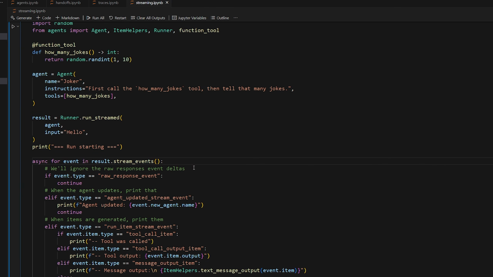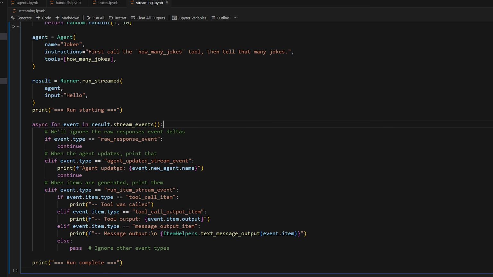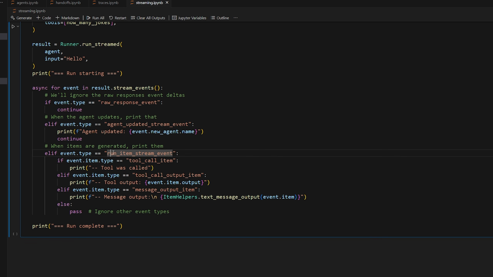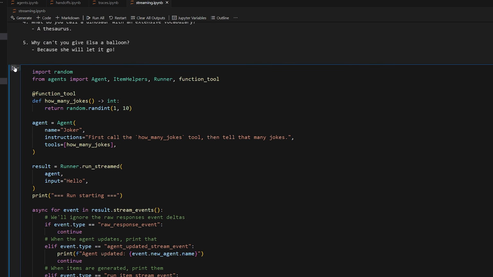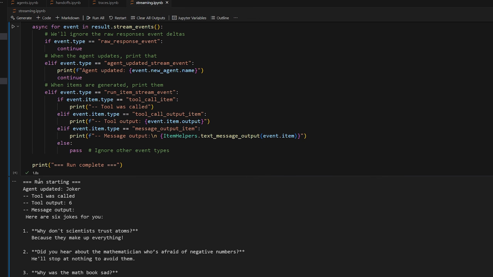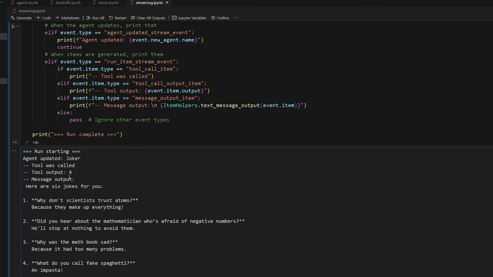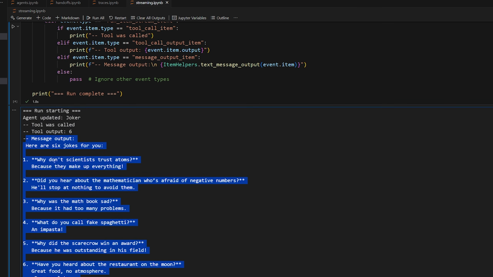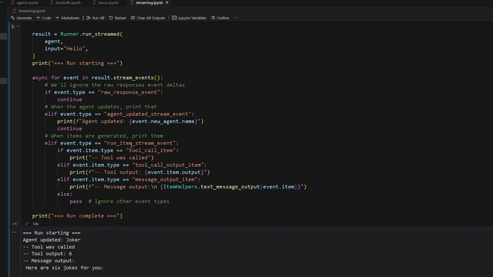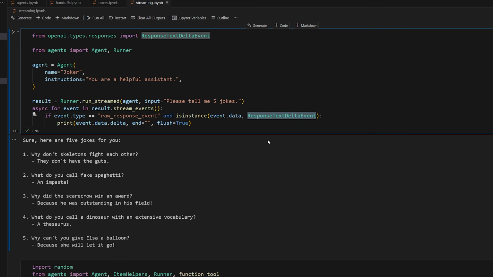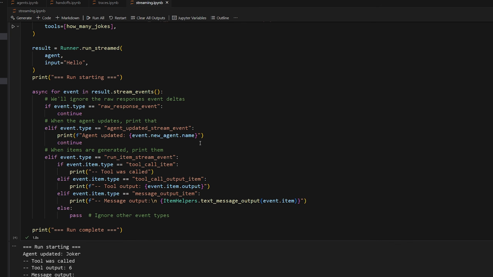You can also listen to different events, like I said, specifically the agent updated stream event whenever the agent is updated, and also whenever you run items like tool calls. So if we just run this, let's see what we get. You see run starting, agent updated Joker, tool was called, tool output 6, and then the completed message output. But of course, as you know, we can also listen to the raw response event to get the response text delta if you want that as well. So that's just more stuff that you can listen to if you want to figure out when tools are called and log it, or whatever you want to do.